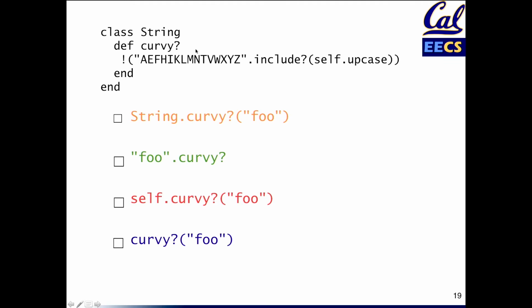On the other hand, the reason that the green choice is right in this case is because when you're calling an instance method of something, the value of self in an instance method, very much like in Java, the value of this, is the value of the object that received the method call. So hopefully that clarifies it for the people who didn't get it, but most of you got it right, and well done.